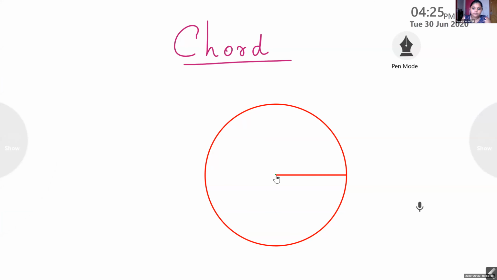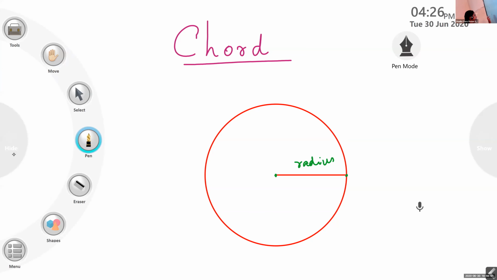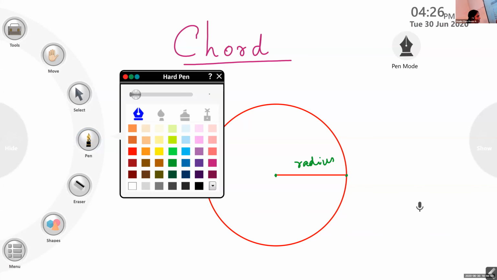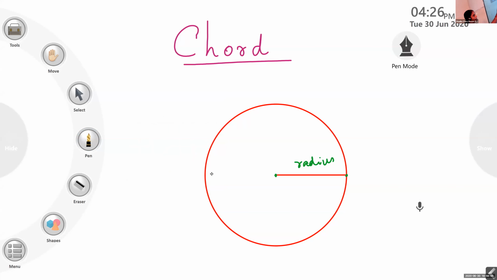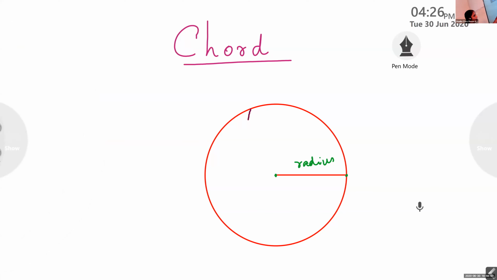And this radius connects center and one point of the circle, and this is known as radius. And chord means a chord connects two points of the circle, like this.